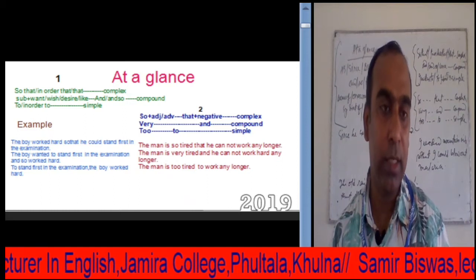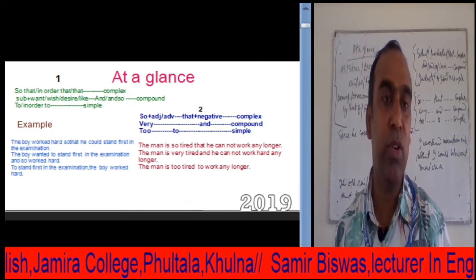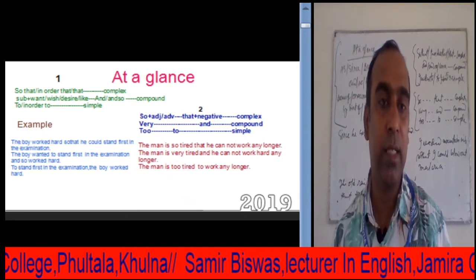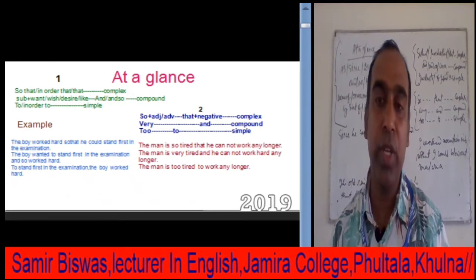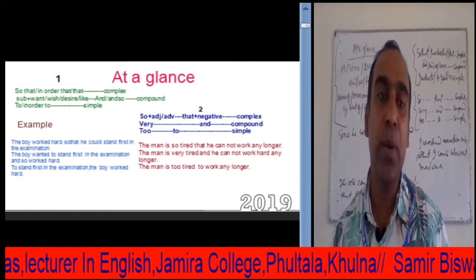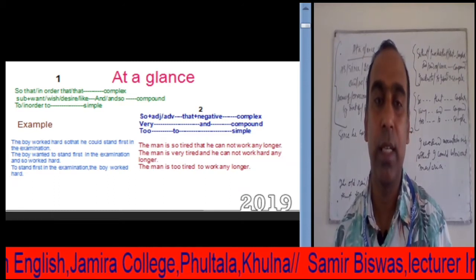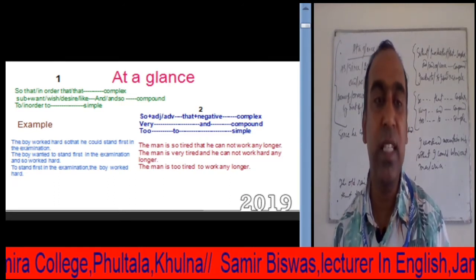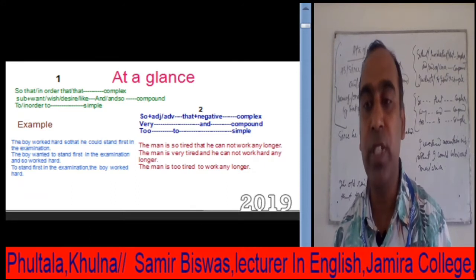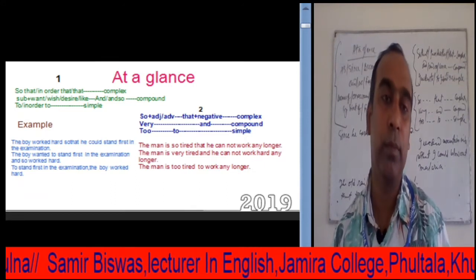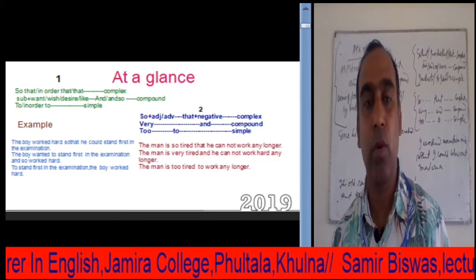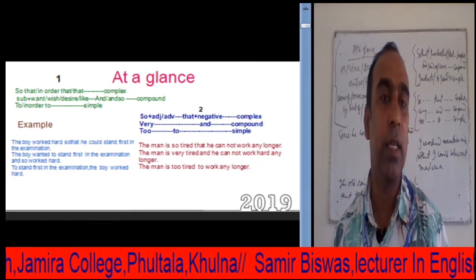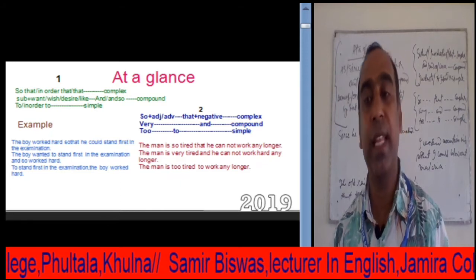We know that so that, in order that, that can make a complex sentence. And we can also change this complex sentence into a compound sentence with the help of coordinating conjunctions, and these coordinating conjunctions are and so, hence.